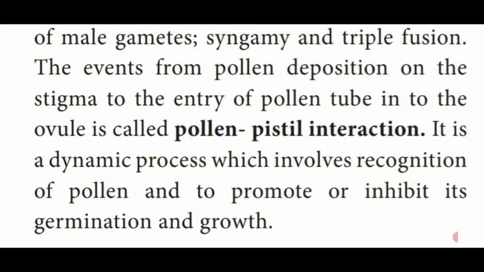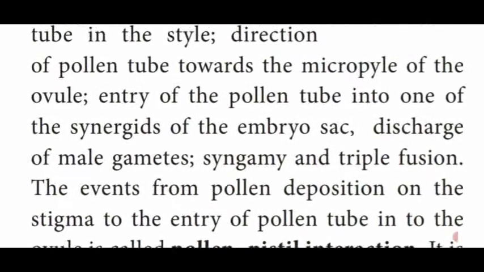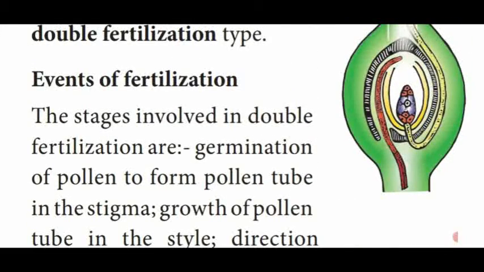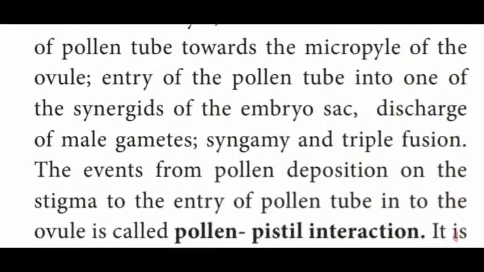So this process is a very dynamic process. How the stigma recognizes the pollen grains. Dear students, that word is very much important. That means many pollen grains are landed on the stigma, but only certain pollen grains are allowed to germinate by the stigma. That is said to be recognition of pollen grains to germinate and also for further growth and development. So these are the different stages or events of fertilization.